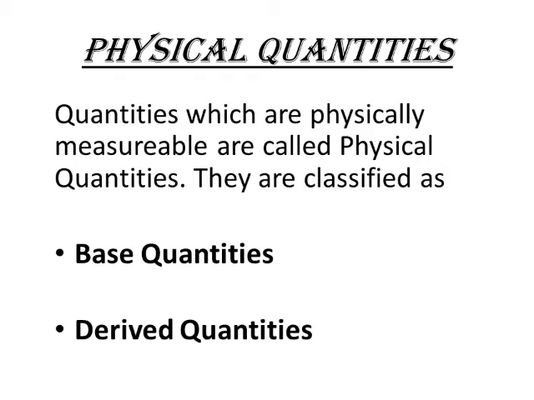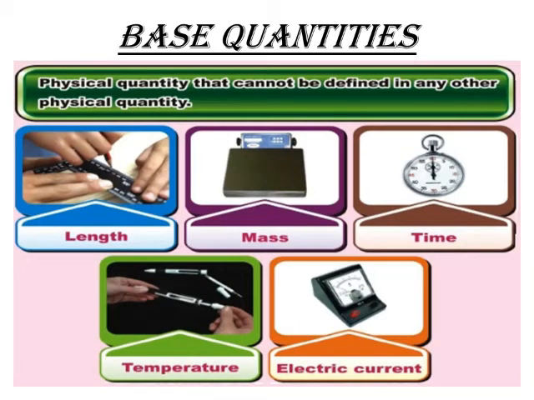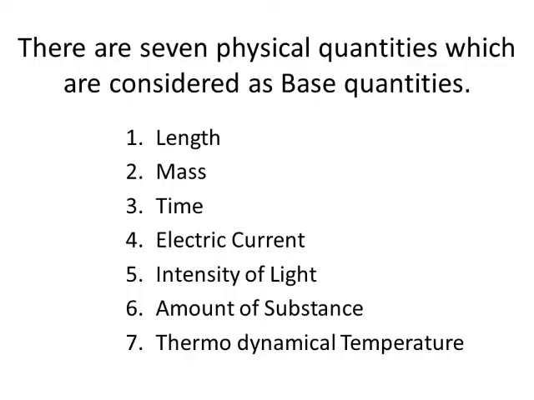They are classified as base quantities and derived quantities. Base quantities are those physical quantities that cannot be defined in terms of any other physical quantity. They have their own specific definition. There are seven base quantities, which are length, mass, time, electric current, intensity of light, amount of substance, and thermodynamical temperature. No other physical quantity is termed as base quantity other than these seven.